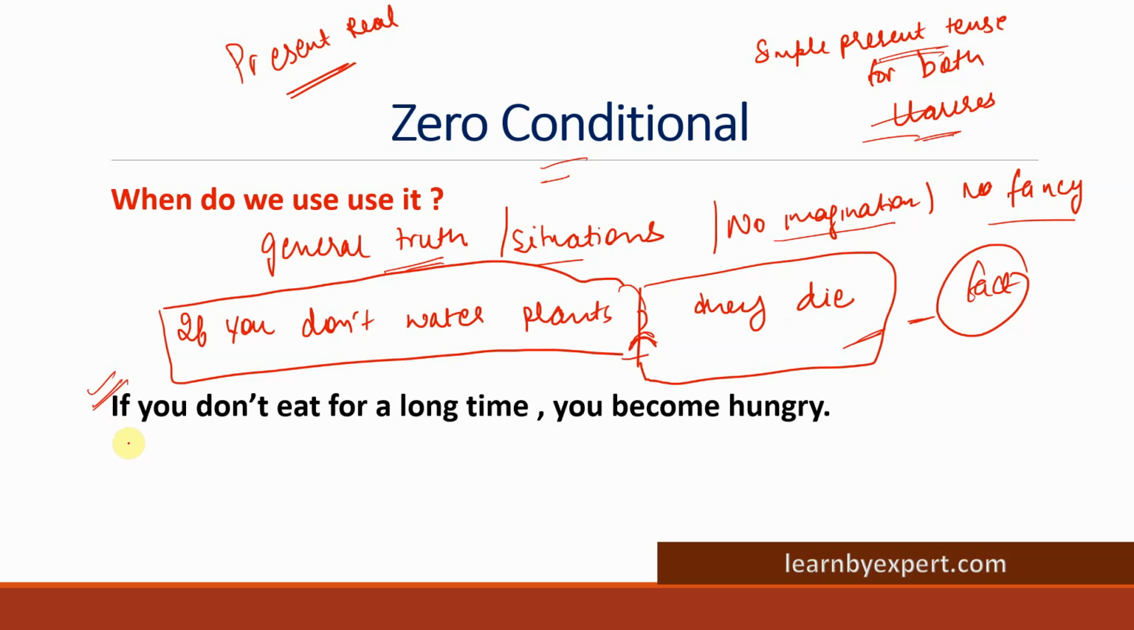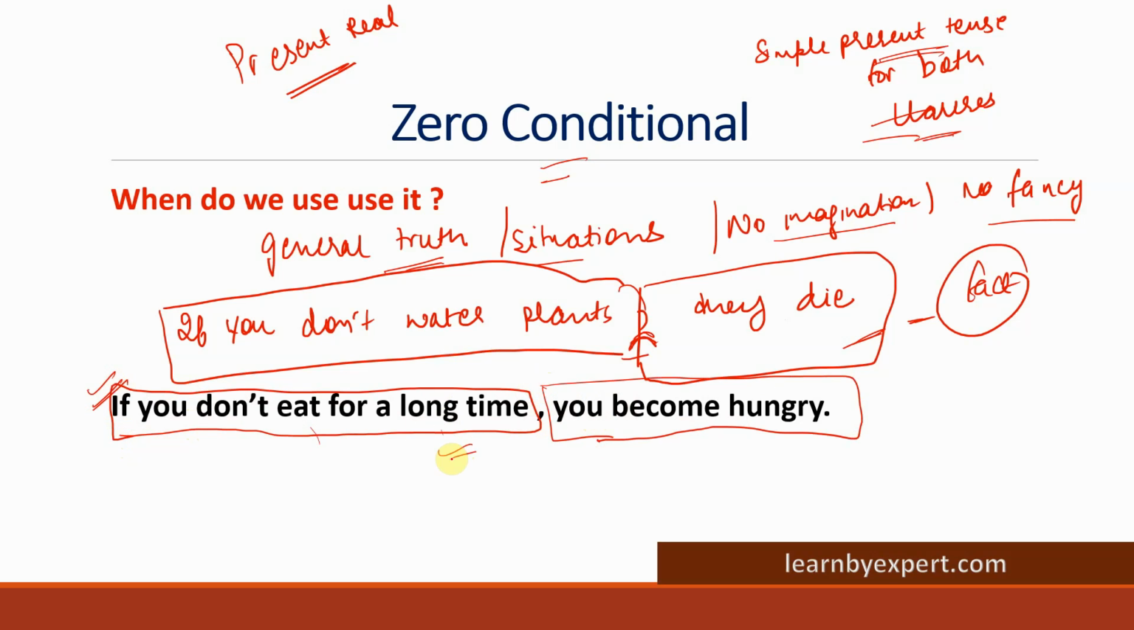Let me give you another example. If you look at the screen, it's written, if you don't eat for a long time. This is the situation, this is the condition. If you don't eat for a long time, what will happen? What is the main clause? You become hungry. This is very obvious. You really need food to eat. Why? Because we have not eaten for a long time. So this is the outcome. One action happens, and because of that action, the outcome will always be this. It will not change because this is a fact. This is a general truth.